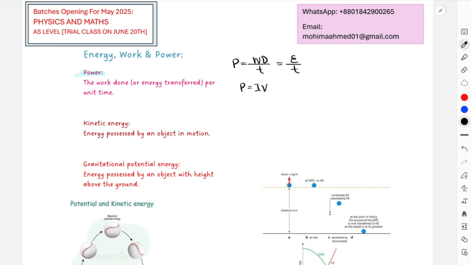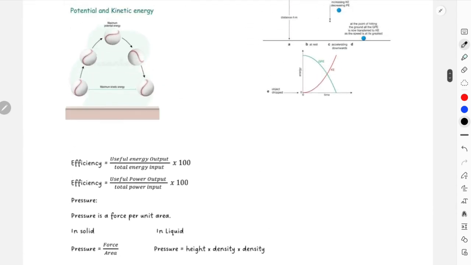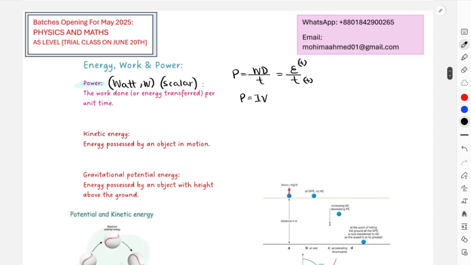Obviously you have to remember the unit for power is actually, sorry, my mistake, watt. The unit for power is watt, named after the scientist, measured in watt, capital W. And if you try to understand whether this is a scalar or vector, you can use multiplication of signs. Energy is a scalar, time is a scalar, so the division of 2 positive signs will eventually give you 1 positive sign, which means this is a scalar quantity. Power doesn't have any direction. Power is a scalar quantity. Power only has a magnitude, no direction. This is a scalar quantity.